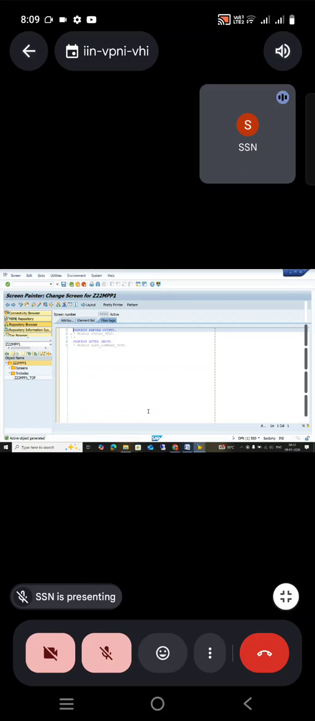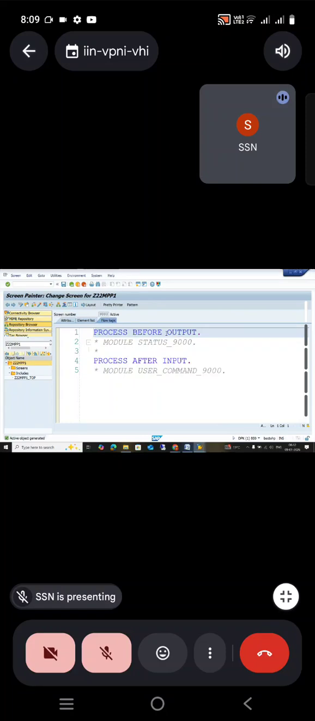Correct. Same like that, we have module pool programming events. They can ask in the interview, what are the module pool programming events? Or they can ask, what all screen events are there? Anything is fine. Screen events and module pool programming events are the same. So what is this? PBO.